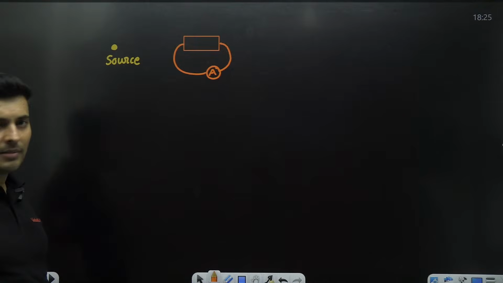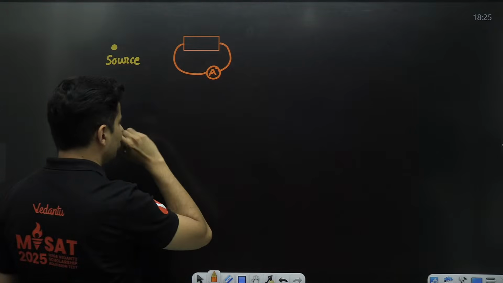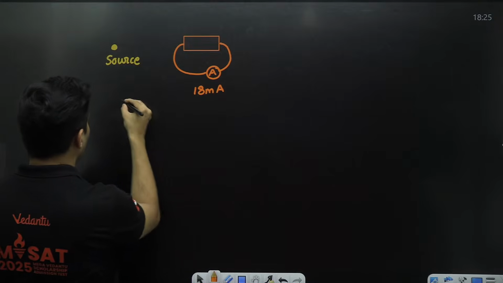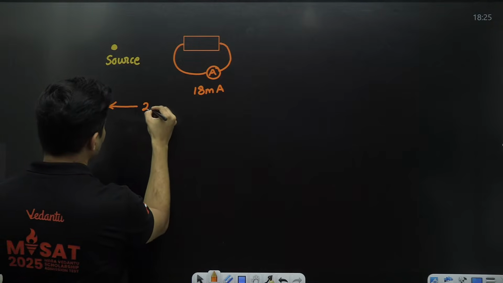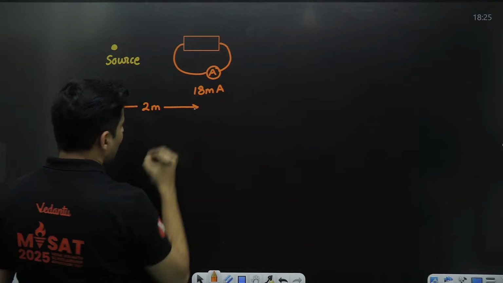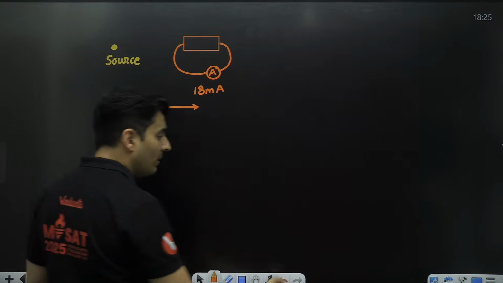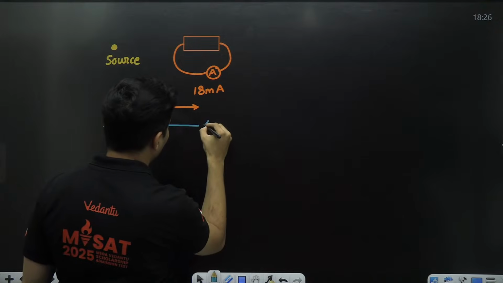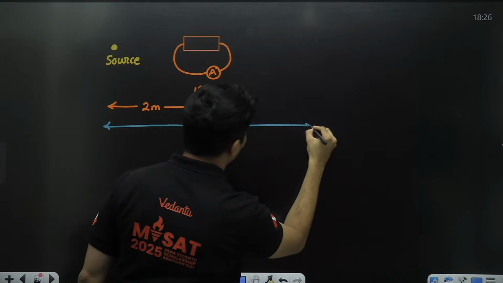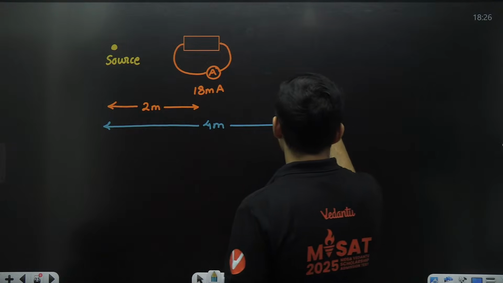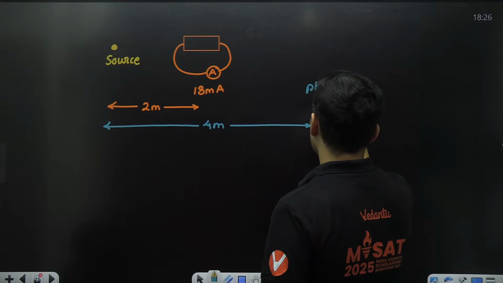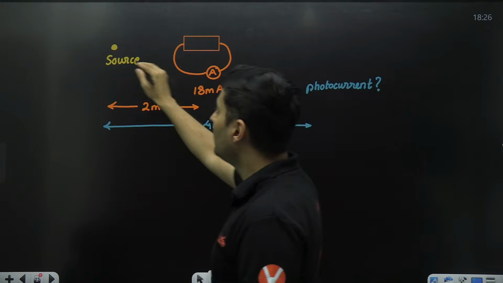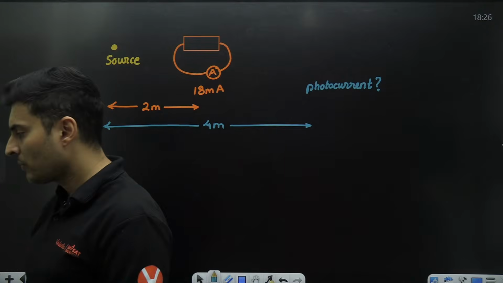Let's say the current being registered is 18 milliamperes at some distance, maybe 2 meters. Now somebody moves this setup a little farther away, to a distance of 4 meters. In this case, what photocurrent will you get? That was the question. What photocurrent will you get if you move away from the source?